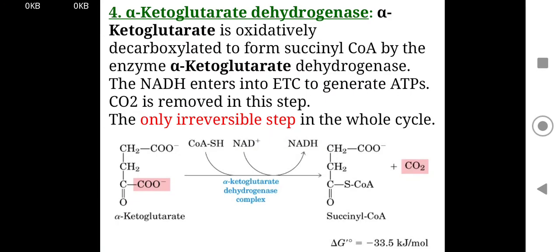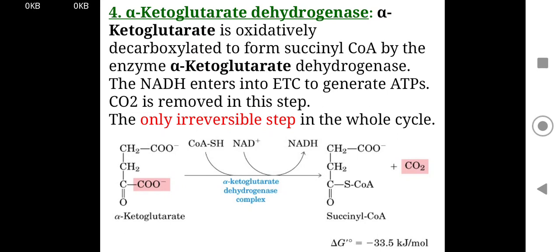Now alpha-ketoglutarate dehydrogenase. Alpha-ketoglutarate is oxidatively decarboxylated to form succinyl-CoA by the enzyme alpha-ketoglutarate dehydrogenase. The NADH enters the ETC to generate ATP, and CO2 is removed in this step. In the previous step also CO2 was removed. In this step also, carbon dioxide is removed.